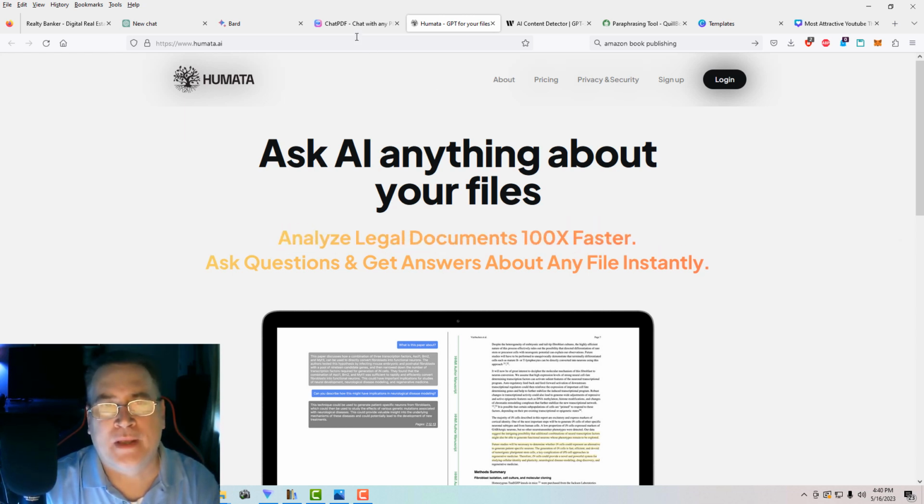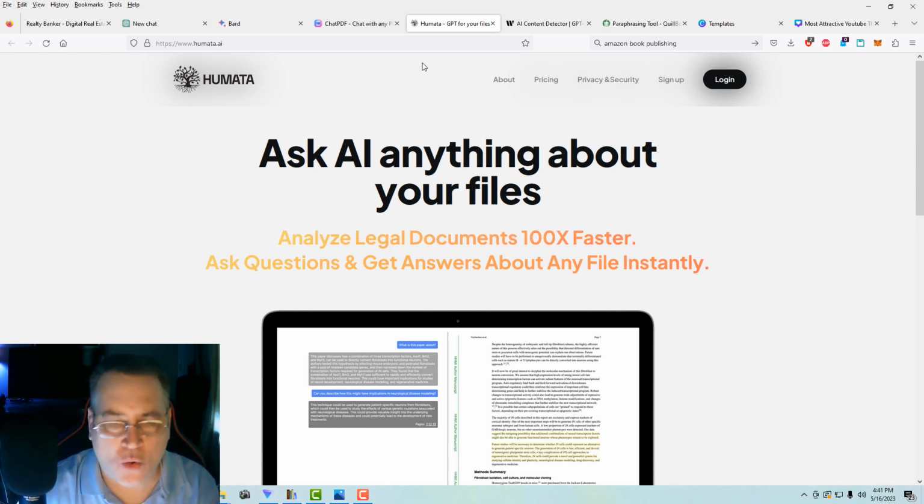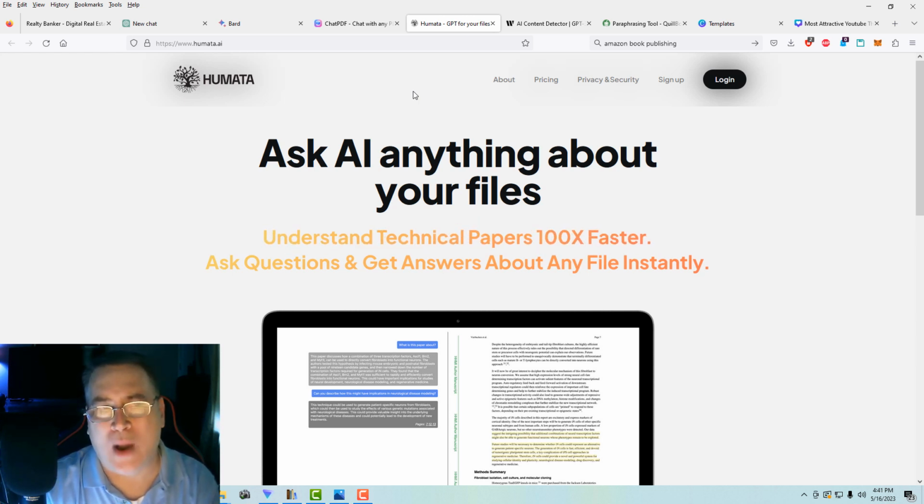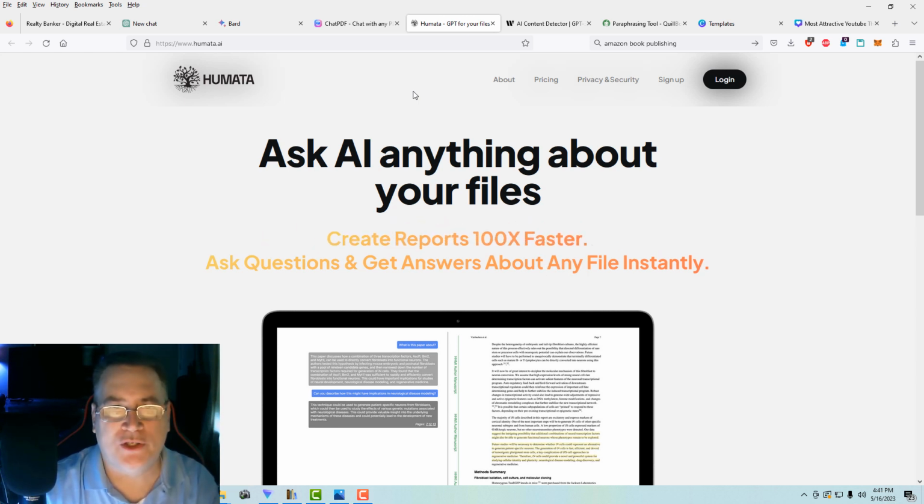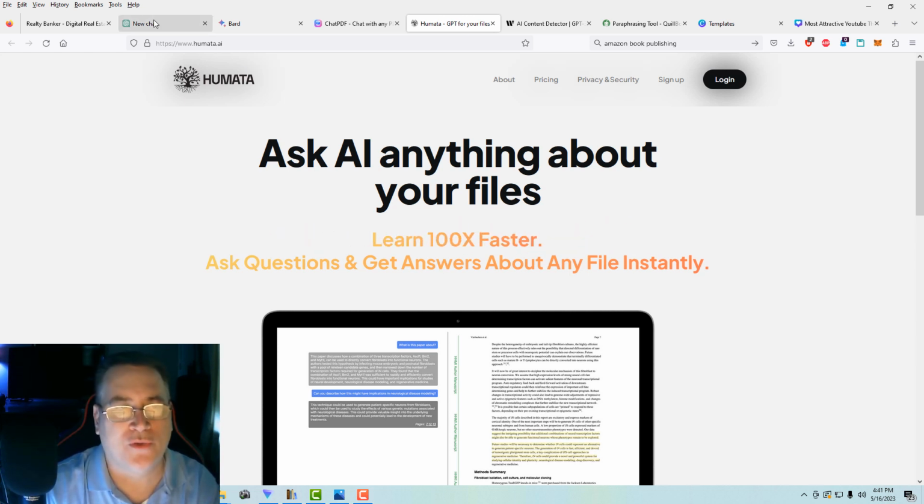Highly recommended. The next tool that I want to tell you about is Humata AI, and it is very similar to ChatPDF. It is another tool that you can upload files to and ask questions. Now I've used both of these tools. I like ChatPDF. I like Humata. I think perhaps Humata might be just a little bit faster, a little bit more developed than ChatPDF, but I like both of these tools and I've used both of them, and I highly encourage you to take advantage of both of these tools.